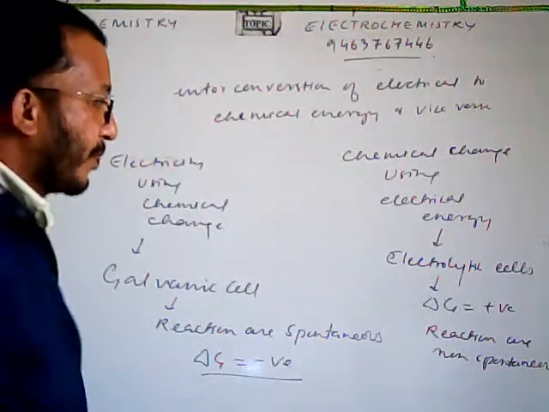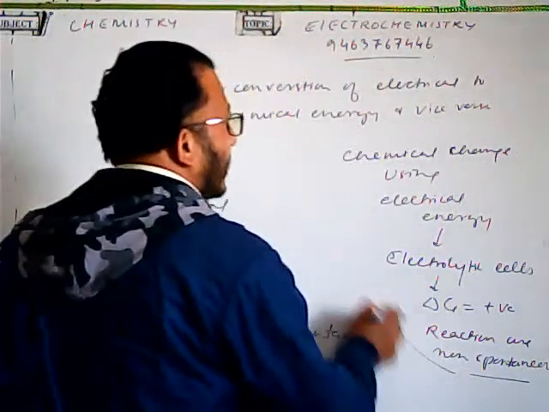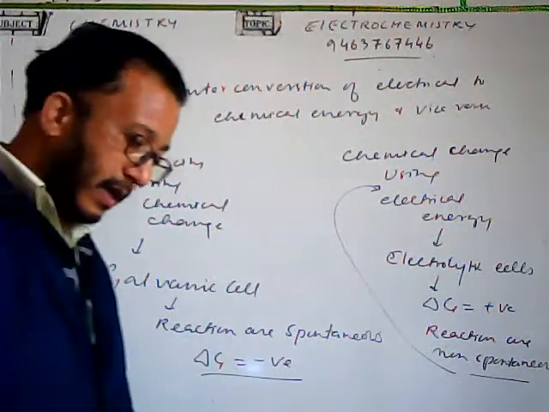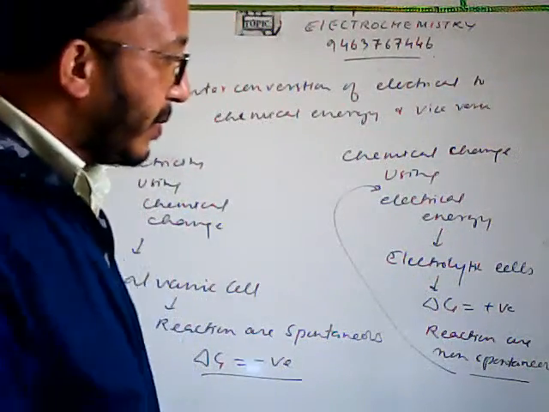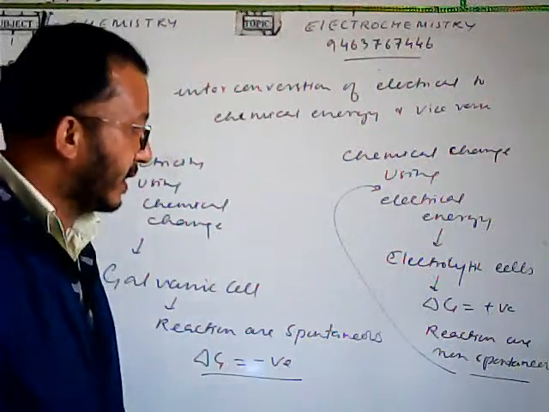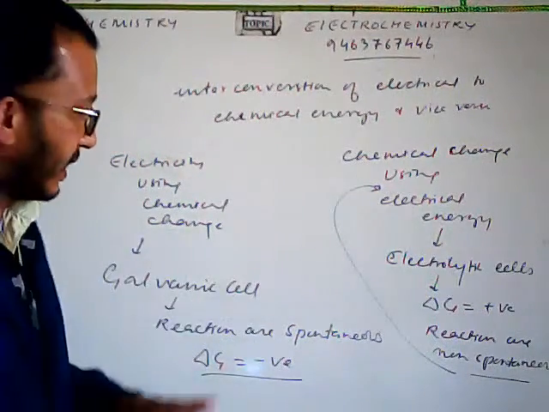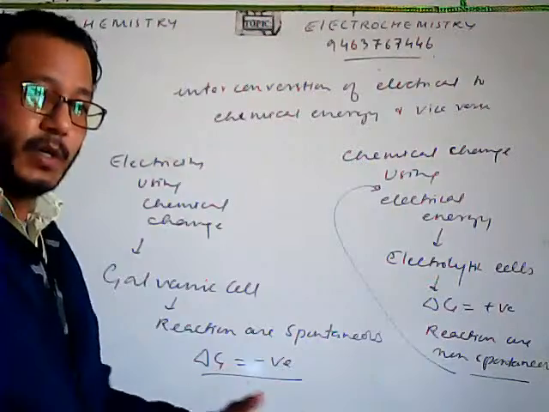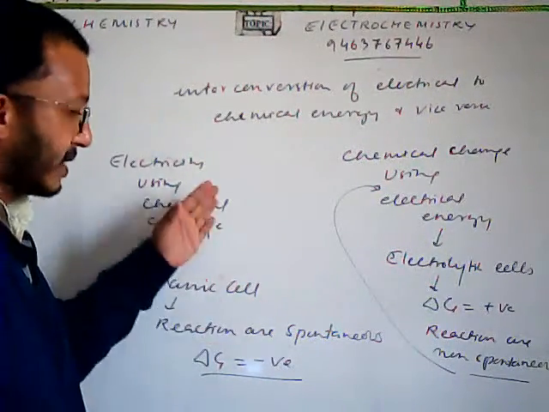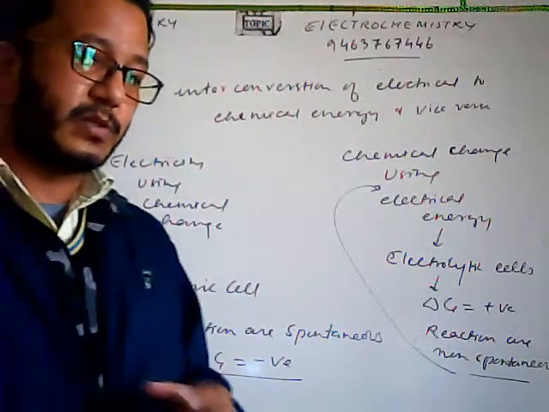The reactions are made spontaneous with the help of electrical energy. Unless we pass electrical energy, there will be no conversion of reactant into product. And in the galvanic cell, the moment we complete the circuit, the reaction takes place on its own. As a result, electrical energy is generated.